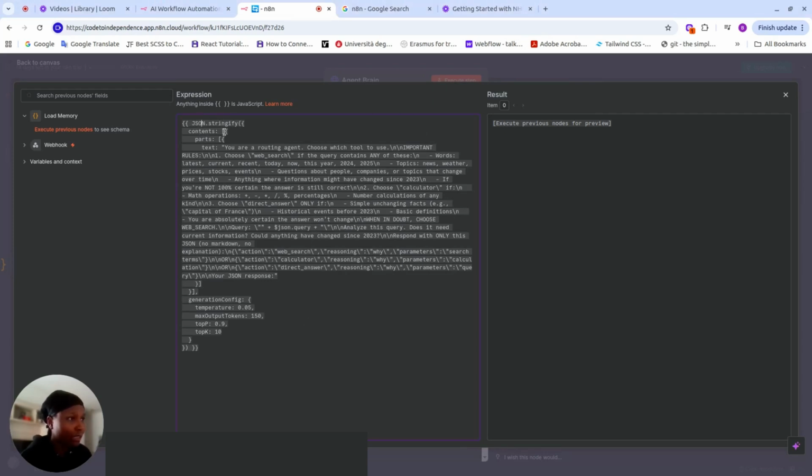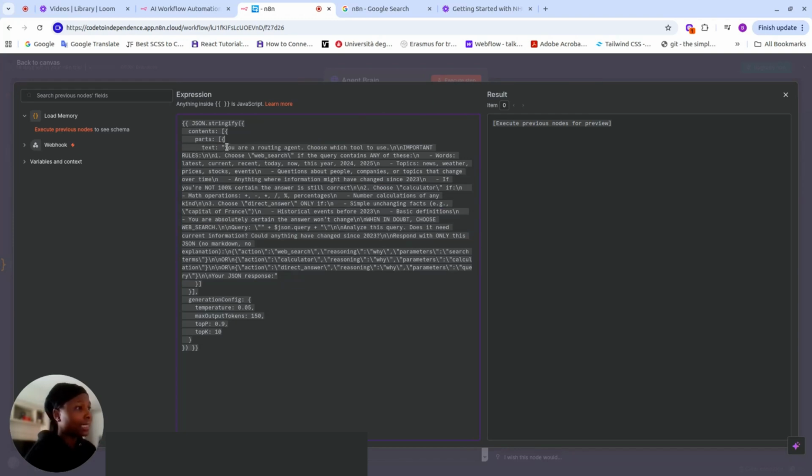And then just paste it here. So here, as you can see, there's a JSON stringify. So this is where we're defining what we did inside the load memory. If you remember, when we were defining the contents, where we said JSON.content is an array and all that. So this, we're saying that we received it as a content, the part, the text.